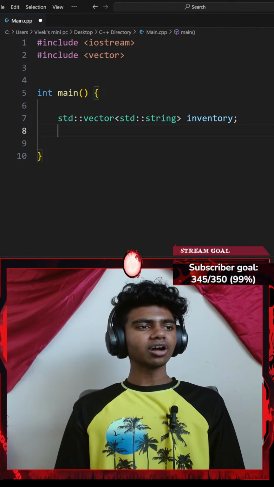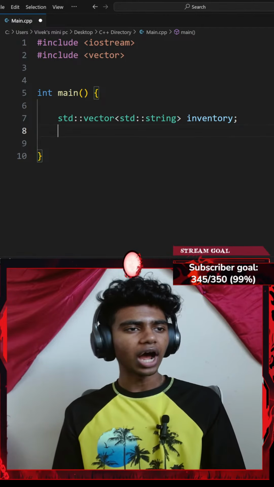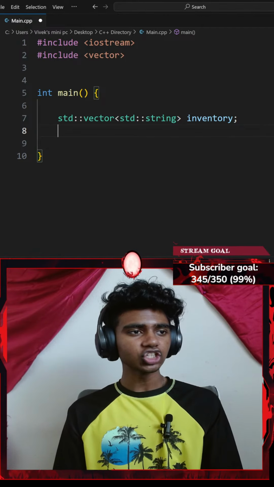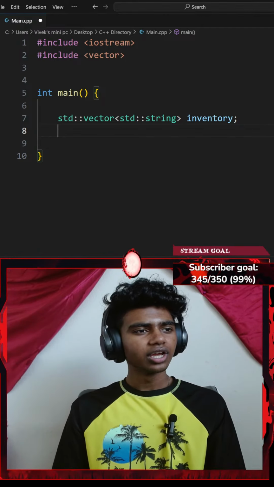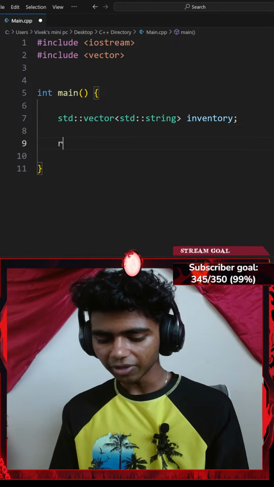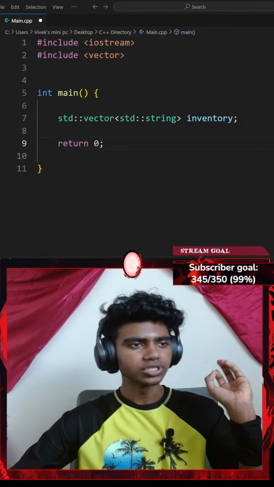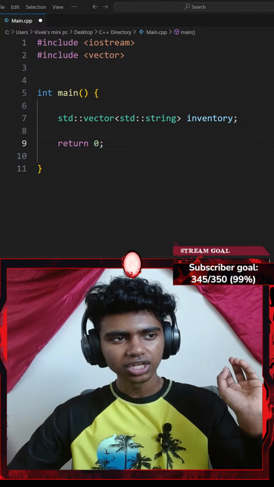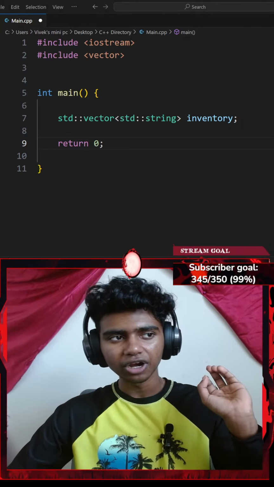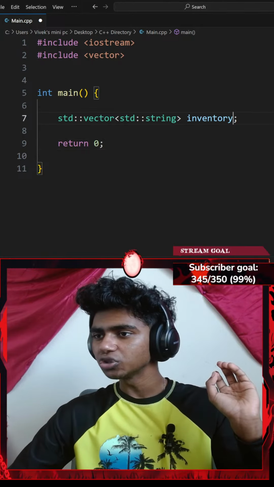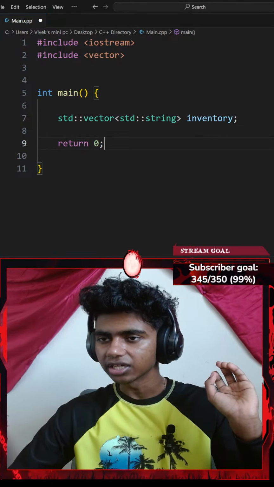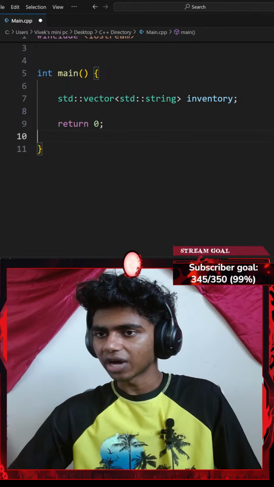Okay, let's see. Uses a vector of strings to store items in the player's inventory. Uses a vector of strings. Implements a function. Okay, so let me go ahead and return 0. Although here's a question: it says uses a vector of strings to store items in the player's inventory. Does that mean I need to pre-add items, or I think my user needs to add the items?